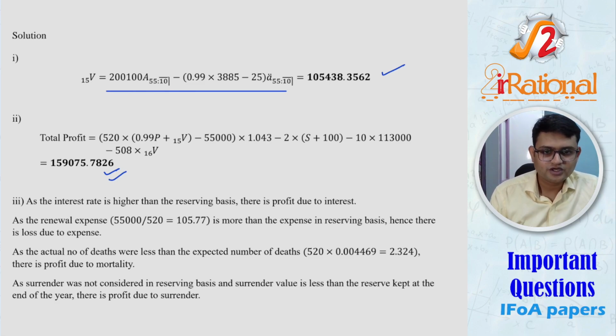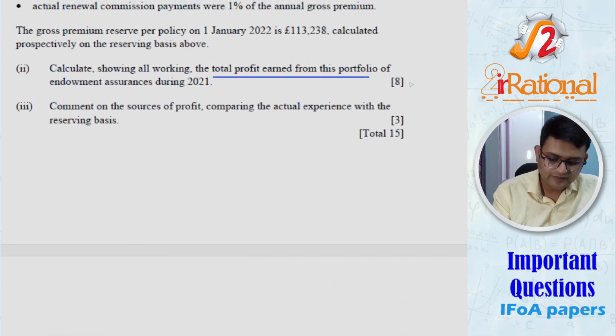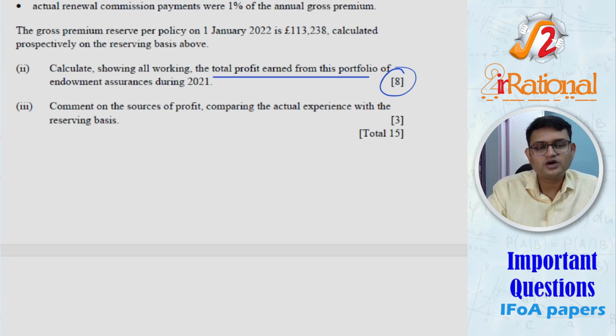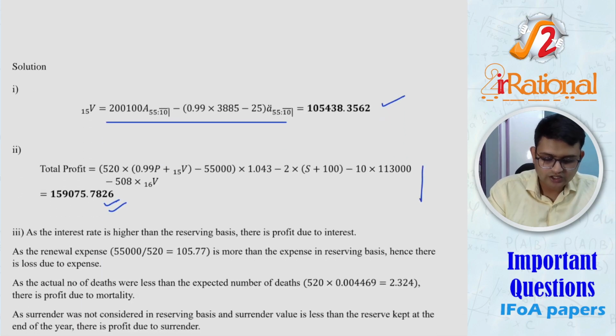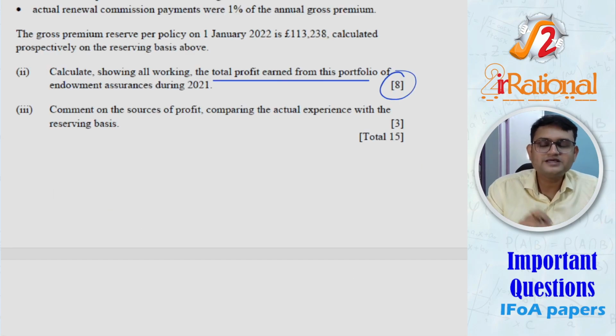Now for a single line you are getting 8 marks here. I just wanted to point out that it does not matter how many marks are given. You don't have to write a lot. It's the complication of the question that matters. This equation is difficult to make. You might miss a small thing and they will cut your marks for it. So it's the complexity of the question that is for 8 marks, not the length of the answer.